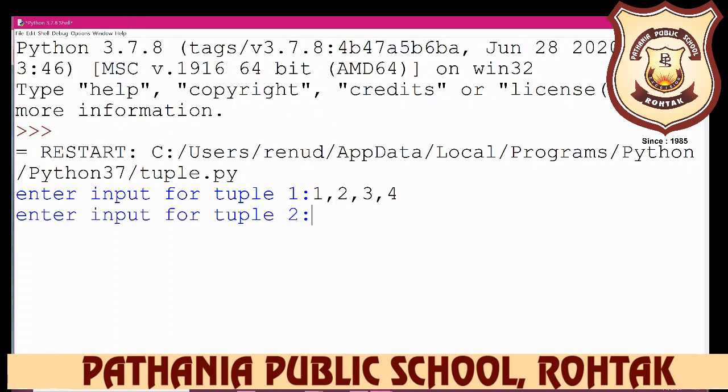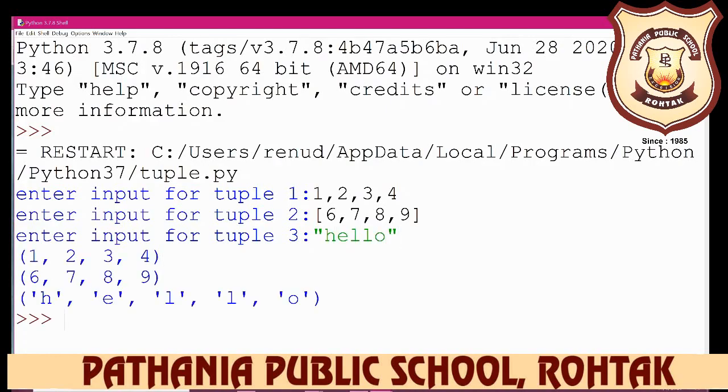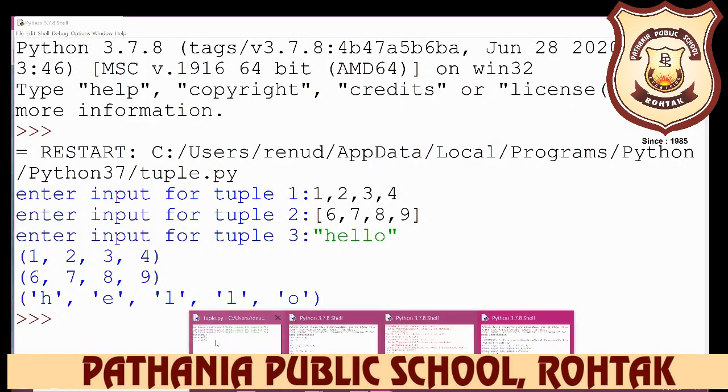3 comma 4 like this, and here I have written 6 comma 7 comma 8 comma 9 like this, and here I have written HELLO. Okay, so now you see the output, 1 comma 2 comma 3 comma 4 and the hello. So this is your tuple program with the use of AVIL.